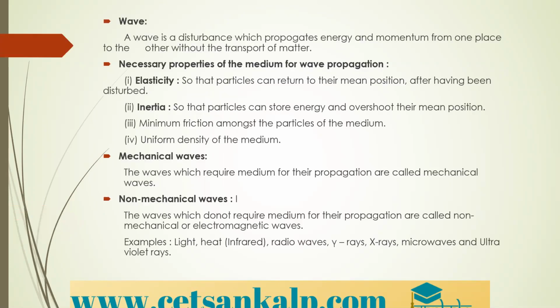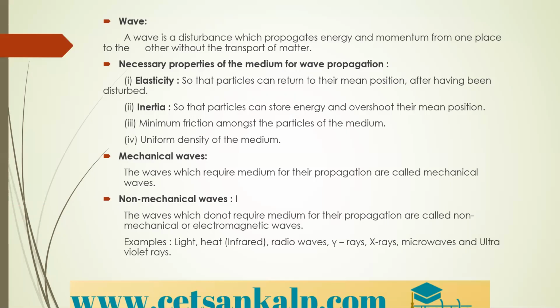First, let us know what we mean by wave here. A wave is a disturbance which propagates energy and momentum from one place to the other without the movement of matter or the particle. That is called a wave. For example, if you assume there is water in a container which is at rest, when you throw any solid substance into it, a disturbance occurs in the medium.